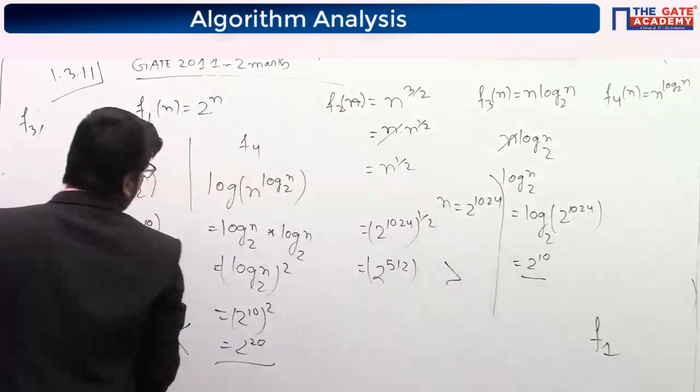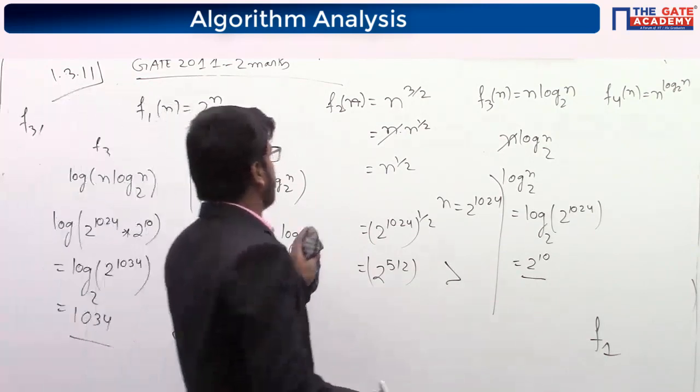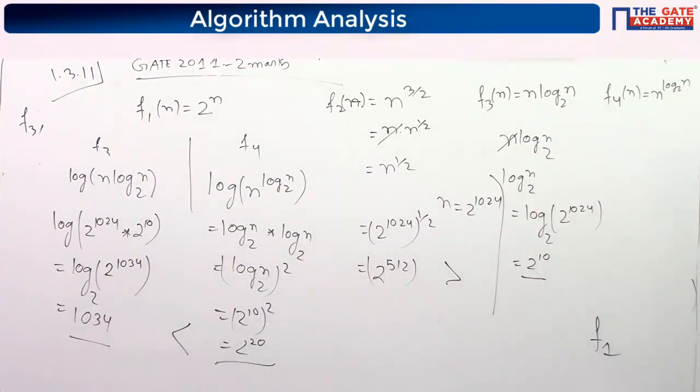Please take the screenshot or write it down. I will erase. I need to compare F2 and F4 because we got that F3 is the least. Now we need to find the smaller one between F2 and F4. If you want to take the screenshot, I am going to erase.